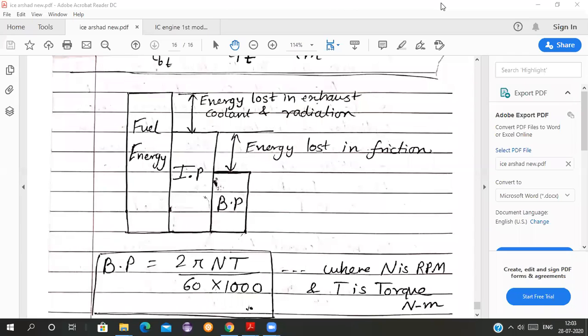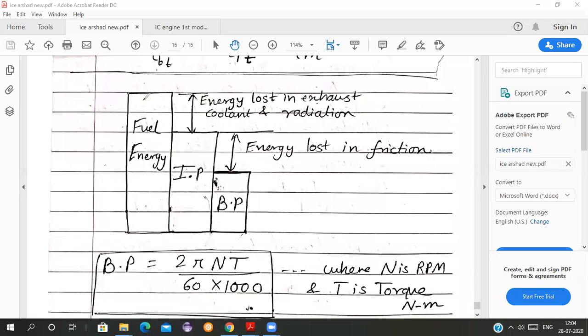Yes, see, we will start with some basics. What are some basic points which are required for IC engines, which will be required ahead also? This is a small diagram I have shown. With the help of this small diagram, you will get to know what the powers are.